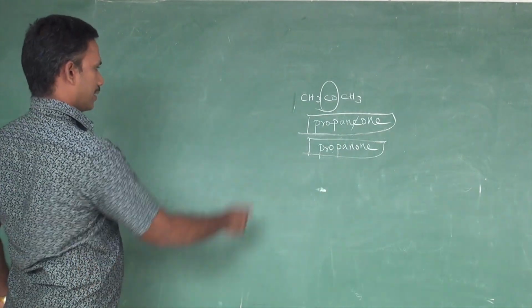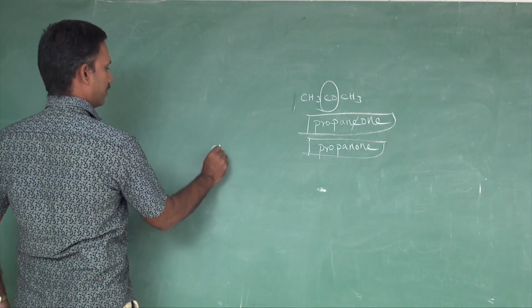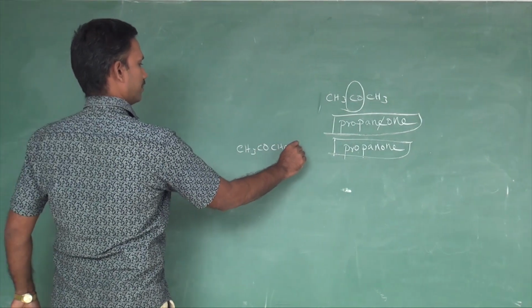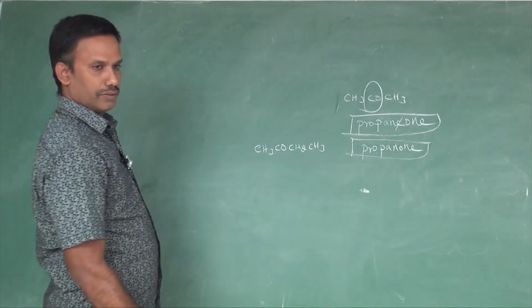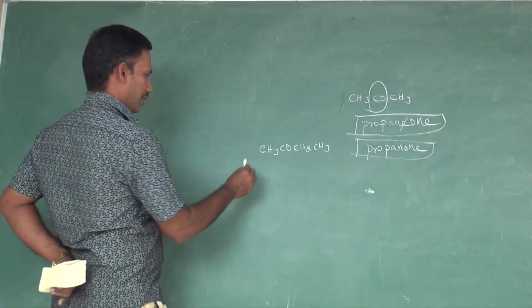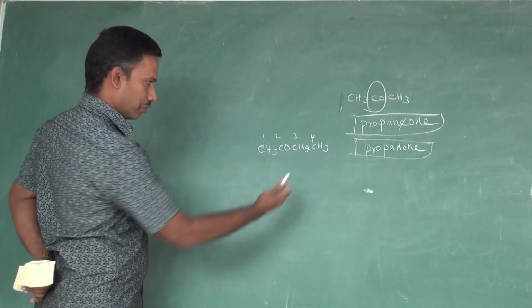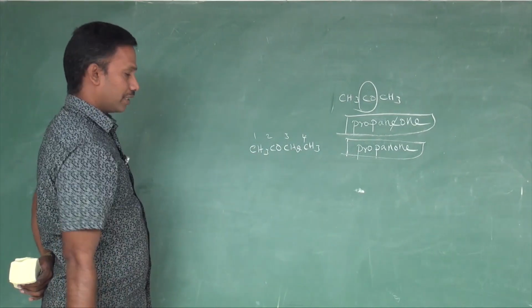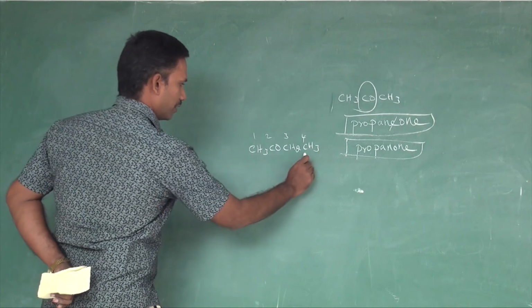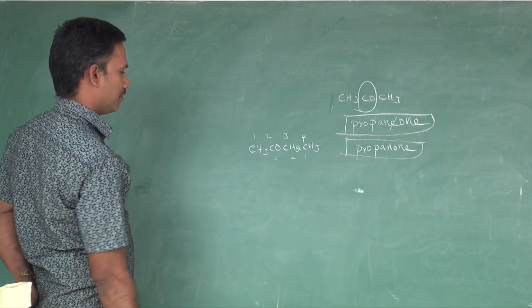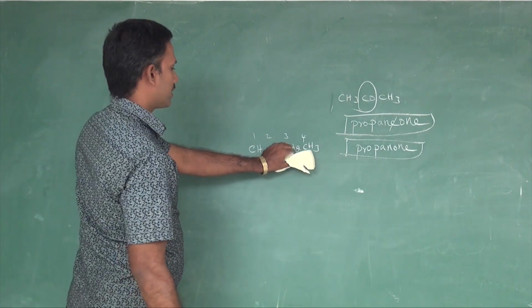So one more example, because it seems somewhat troublesome for you, I will give one more example for ketone. See here, 1, 2, 3, 4. If you go right to left, it is wrong, because the second carbon CO, if you give it to the third carbon, no, it will come CO. So the left to right is correct numbering.